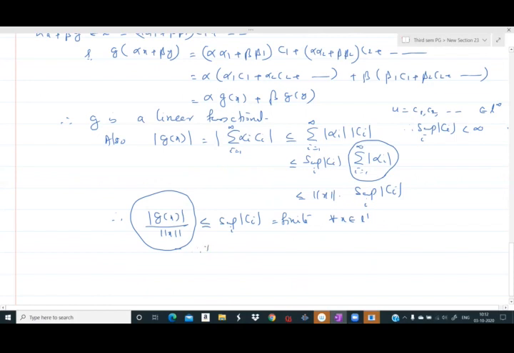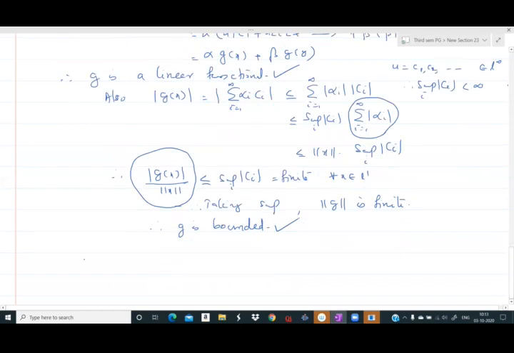Therefore, taking the supremum, the norm of g is finite. Therefore, g is bounded. Thus, we showed that g is a bounded linear functional. Therefore, g belongs to BL1R.